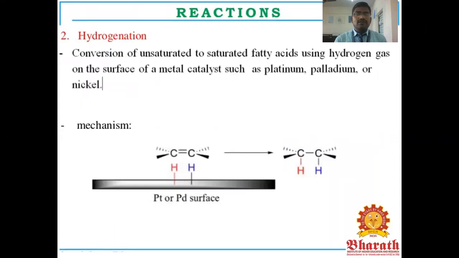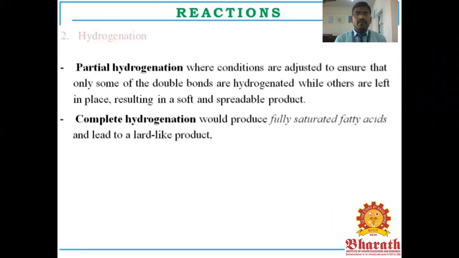Next is hydrogenation. It is the conversion of unsaturated to saturated fatty acids using hydrogen gas on the surface of a metal catalyst such as platinum, palladium or nickel. In the mechanism, the platinum or palladium surface is coated with the unsaturated fatty acids, and we get saturated fatty acids. Another is partial hydrogenation, where the conditions are adjusted to ensure that only one double bond is hydrogenated while the others are left in place, resulting in a softer, spreadable product.